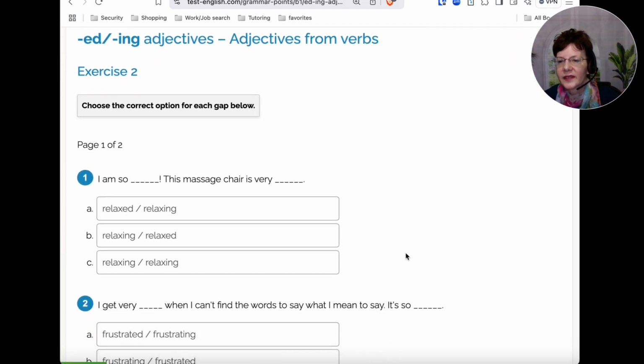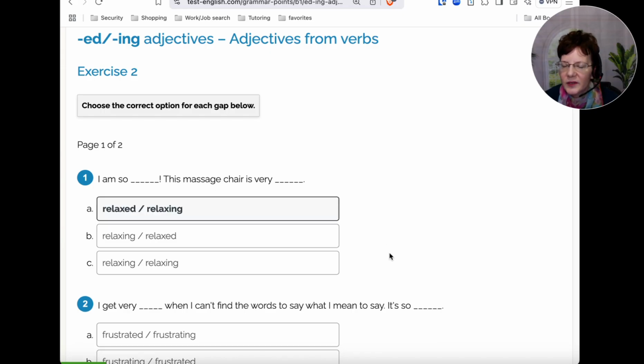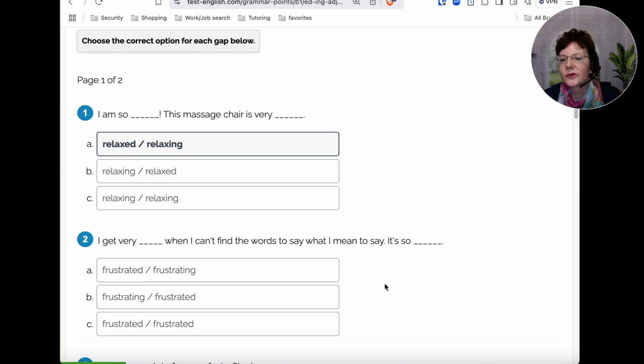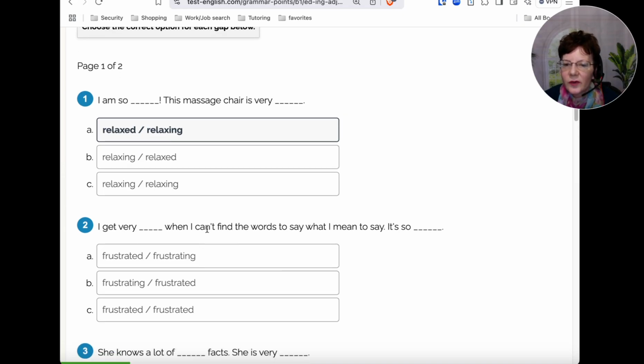So I've got number 1, I am so relaxed or relaxing. This massage chair is very relaxing or relaxed. Okay, so the first one is a feeling, right? So we got relaxed and then relaxing. This massage chair is very relaxing. So option A. Okay, number 2. I get very frustrated when I can't find the words to say what I mean.